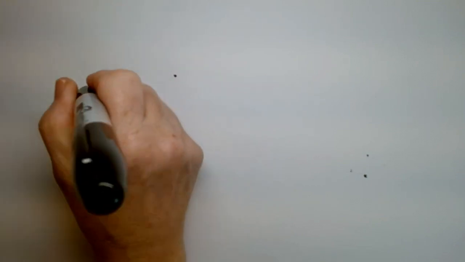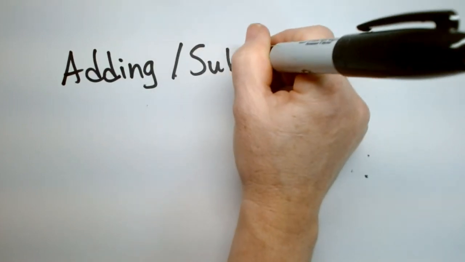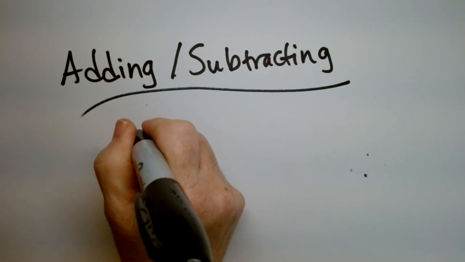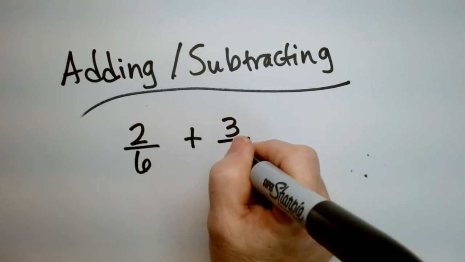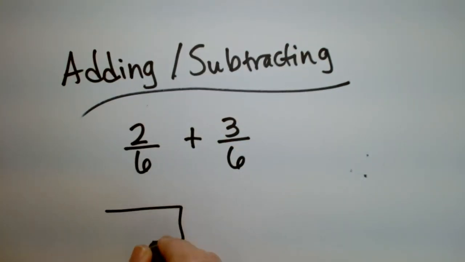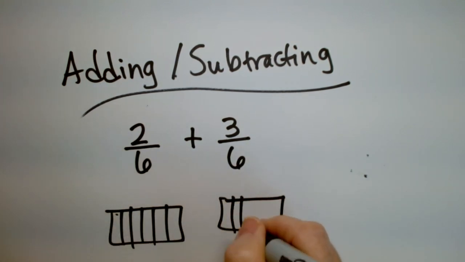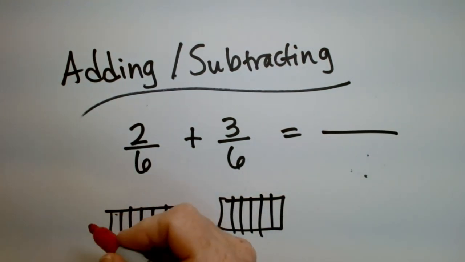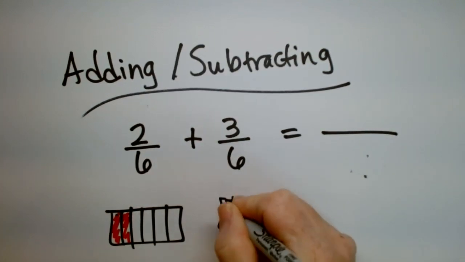There we go. Okay, so all right. Let's take a look at how you do it with adding and subtracting. Let's add and subtract easy ones first. If I have, let's do an easy one, 2 over 6 plus 3 over 6. What does this mean? This means out of 6 possible, and out of 6 possible. So it means you have 2 here, and then you have 1, 2, 3.